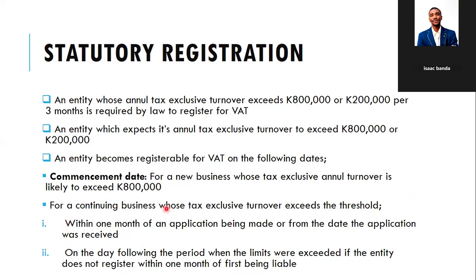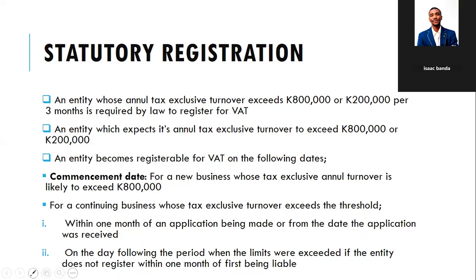It becomes registrable for VAT purposes within 1 month of an application being made, or from the date the application was received by ZRA.